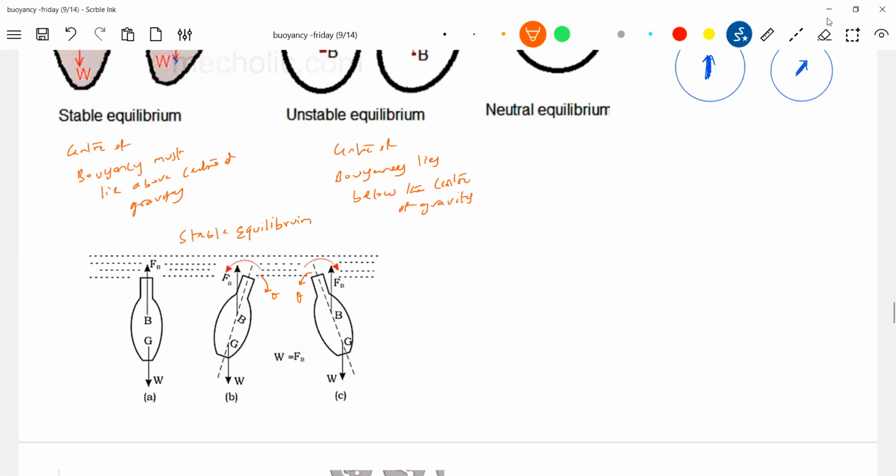Okay, now you know a boat. There's a boat, or a ship, whatever we manufacture. So how should we design it? We do design it like this, no?